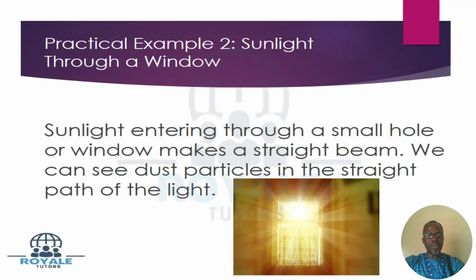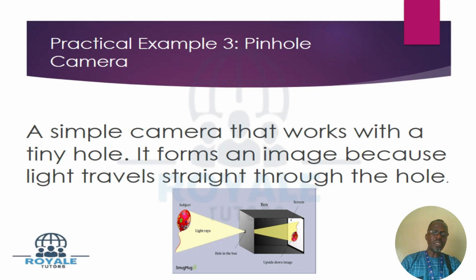Then I gave you another example, sunlight: early in the morning when you open your window, you see the light very shining, and the rays travel through your room. I believe you must have noticed this before. That is another practical example scientifically proving that light travels through a straight line.